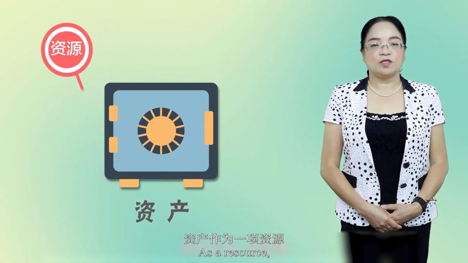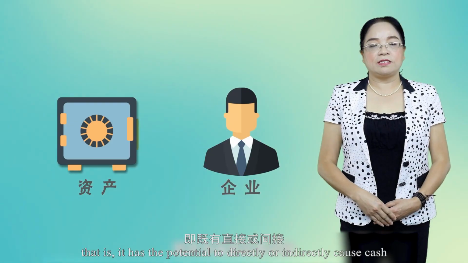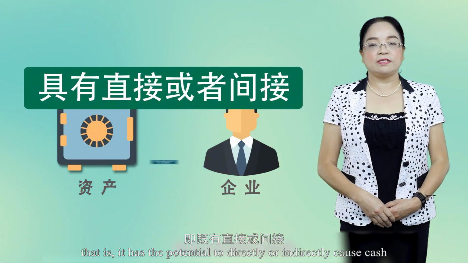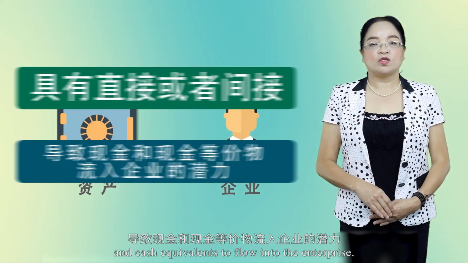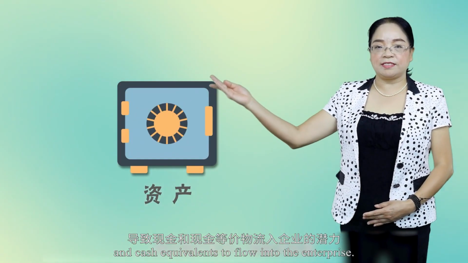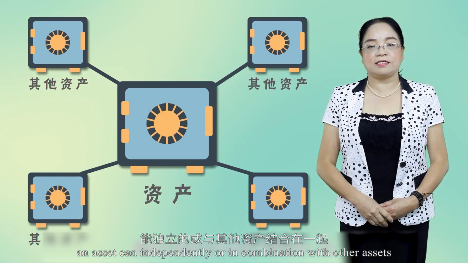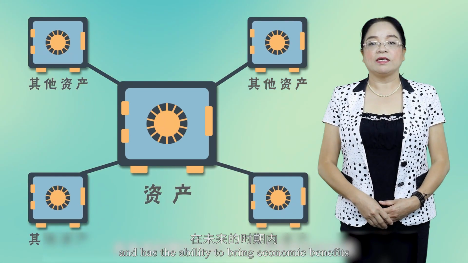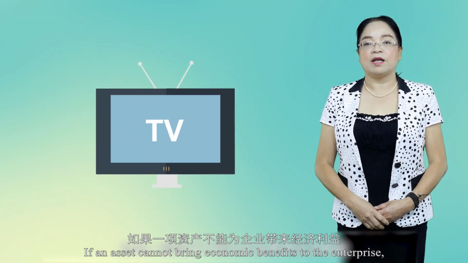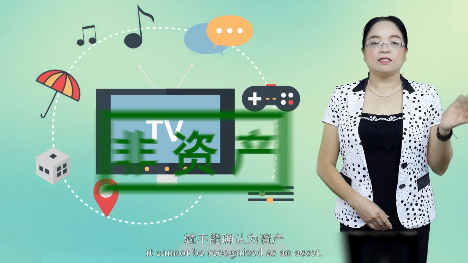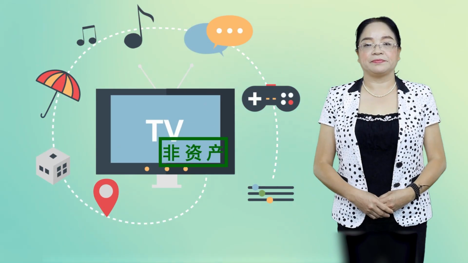As a resource, an asset is expected to bring benefits to the enterprise. That is, it has the potential to directly or indirectly cause cash and cash equivalents to flow into the enterprise. Therefore, as an economic resource, an asset can, independently or in combination with other assets, bring economic benefits to the enterprise in the future. If an asset cannot bring economic benefits to the enterprise, it cannot be recognized as an asset. This is an important feature of an asset.